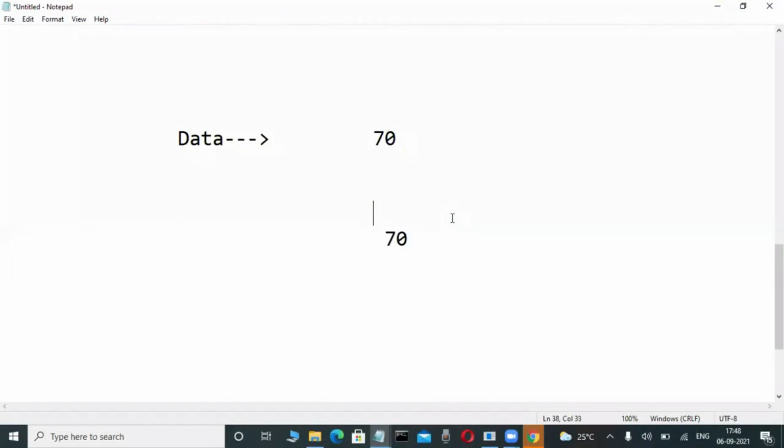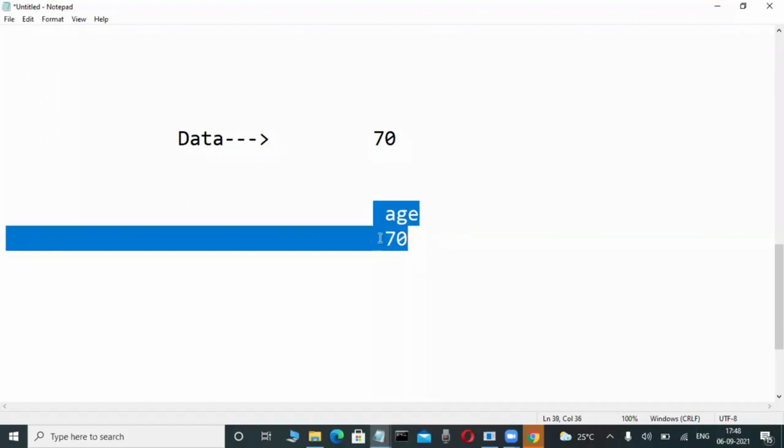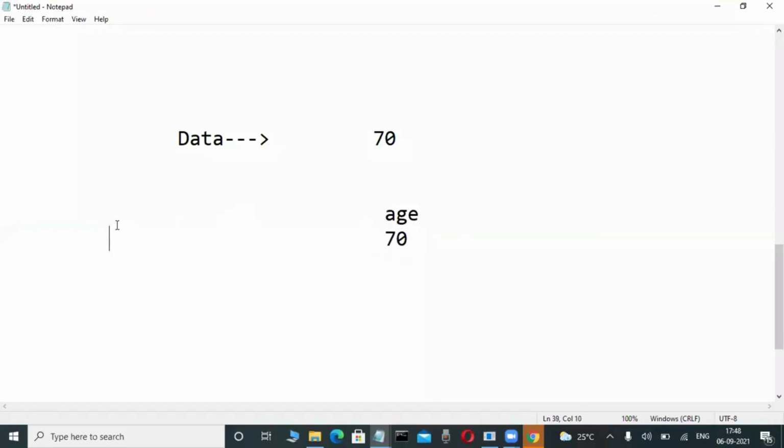Suppose here I write rupees, maybe 70 rupees. Is that data or information? Information. Suppose here I am writing age, not my age, okay, some person's age. Age 70. That is nothing but information. That's why meaningful data is called which one? Information. Meaningful data is called information.